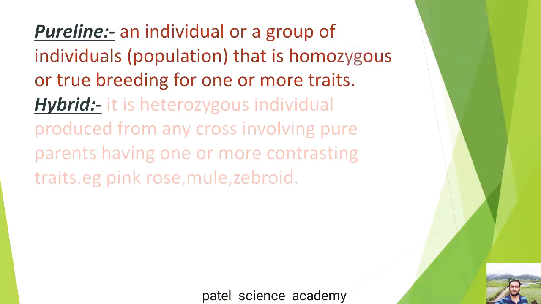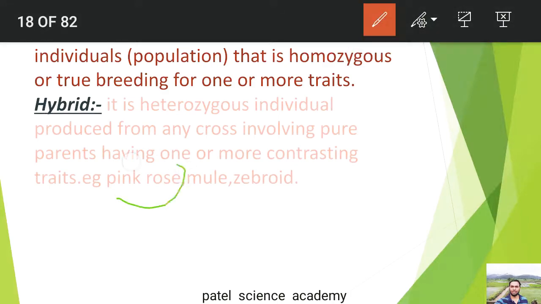For example, parents which produce the pink rose: there are two parents, one white and another red. Both are crossed and they produce the pink color. So the combination of white and red is pink. That's why this is an example of a hybrid.